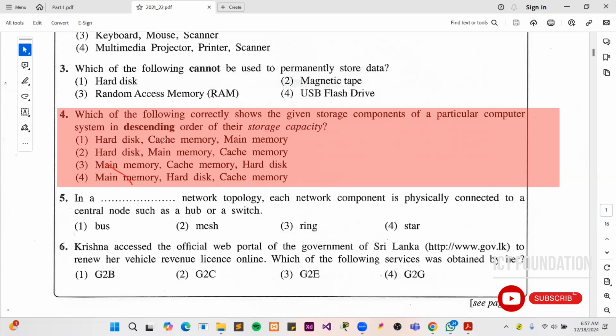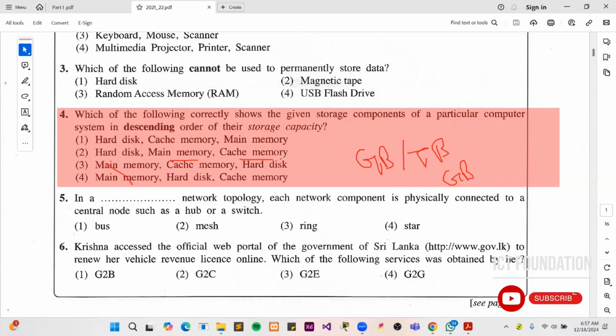Then, in decreasing order, we can arrange the main memory. RAM has less capacity than the hard disk. Generally, a hard disk has capacity in GB or TB. Nowadays, 1 TB and 2 TB hard disks are available. Then main memory. Main memory means RAM. RAM has capacity in GB: 4 GB, 8 GB, 16 GB.